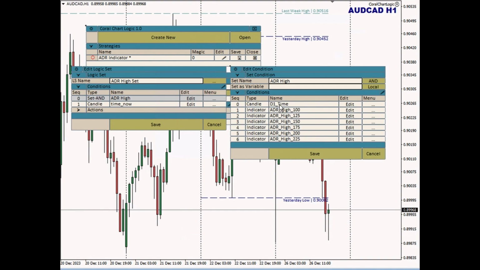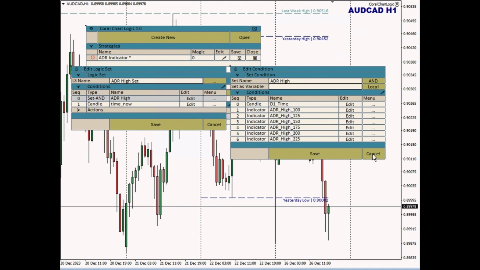So this is the time of the start of the current day. And for the purpose of this indicator, this is where this line would start going to the left. So it goes to the beginning of the day. And then I've got the ADR high levels for each of those different percentage ranges.